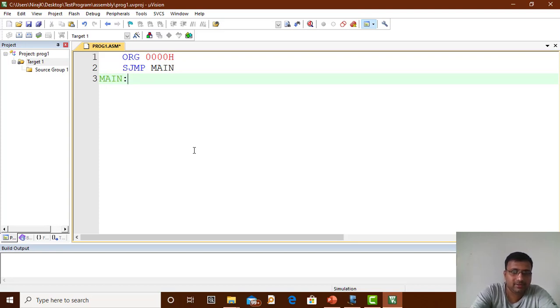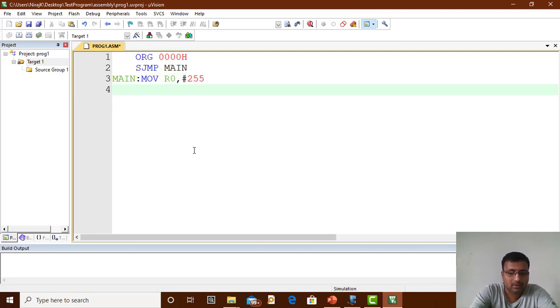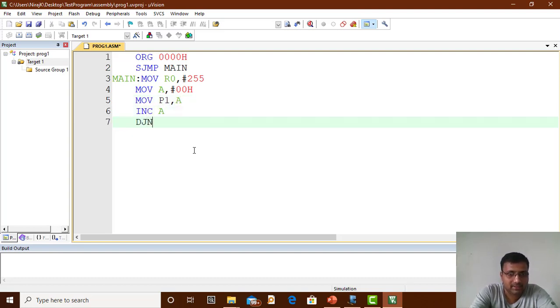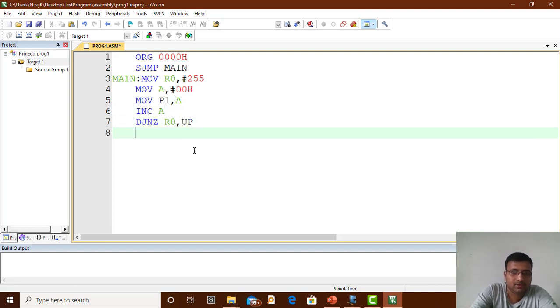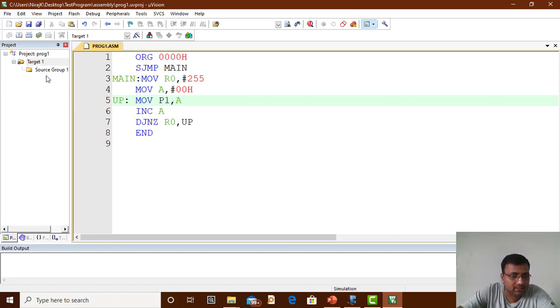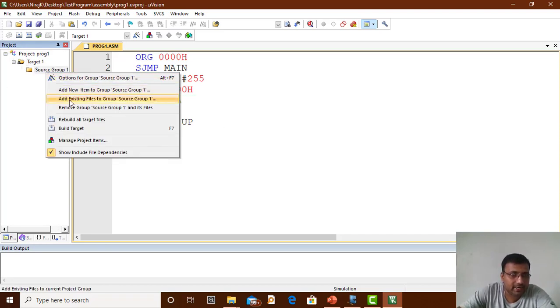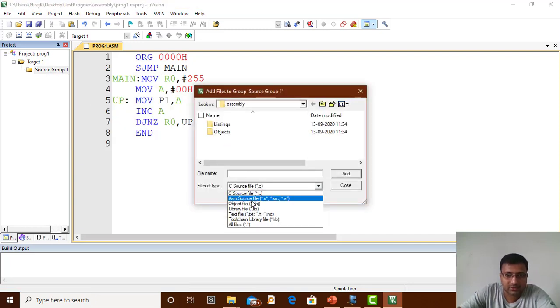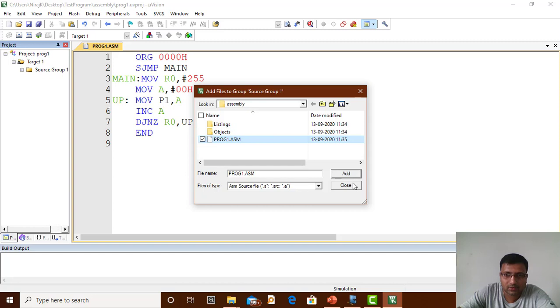So the very first thing is to take a counter: mov R0, #255; mov A, #00h; then mov P1, A; inc A; djnz R0, up; then end. My up will be here, so every time it's going to increment and then send the data. Okay, so I'm going to save it and add it to the source group. I click on that, add to the source group, select your ASM file, add, and close it.